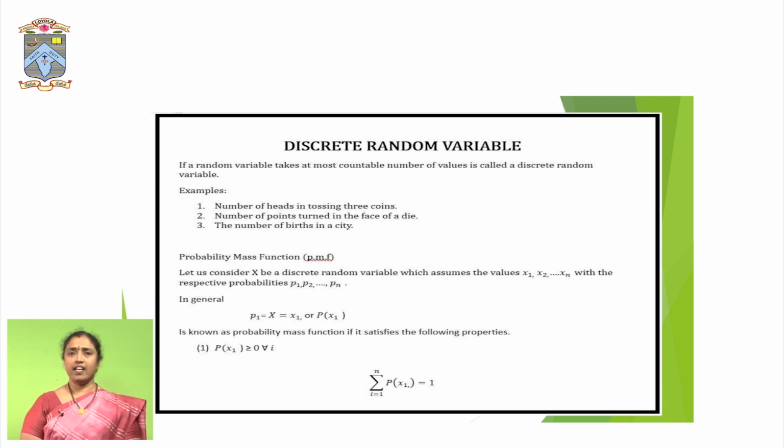Next, the number of students in the class, the number of mangoes in a basket, all these come under discrete random variable. A variable which takes finitely or infinitely countable number of values is called a discrete random variable. You may get a doubt how infinite can be countable, for example stars in the sky.